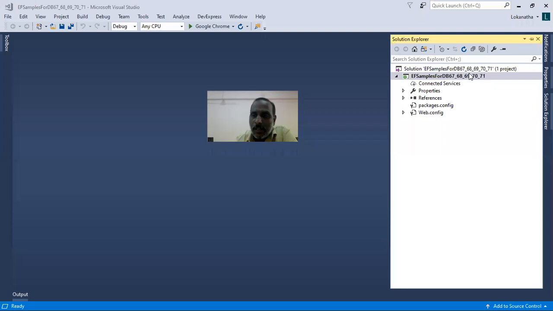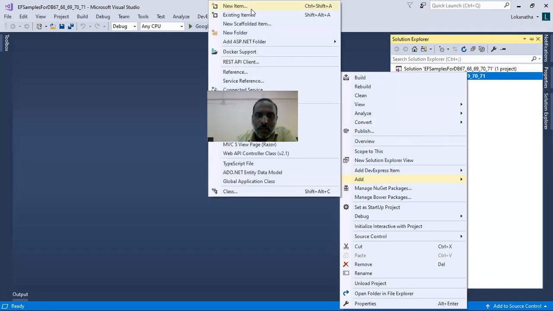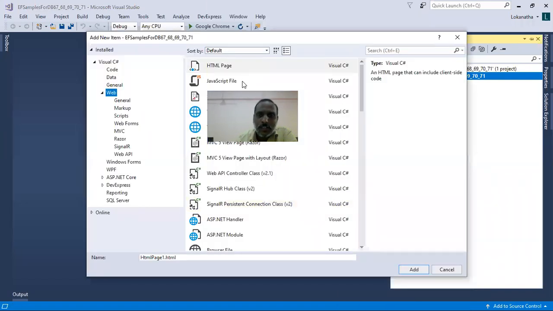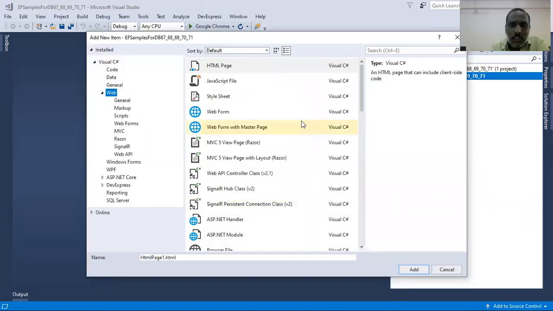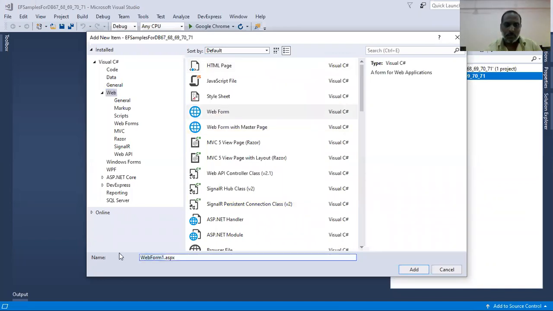Let me create the ASPX page. Right click, then click on Add, then click on New Item. Once I click on New Item, you can see a list of items like this. Here let me select Web Form and I will give the name as PatientList.